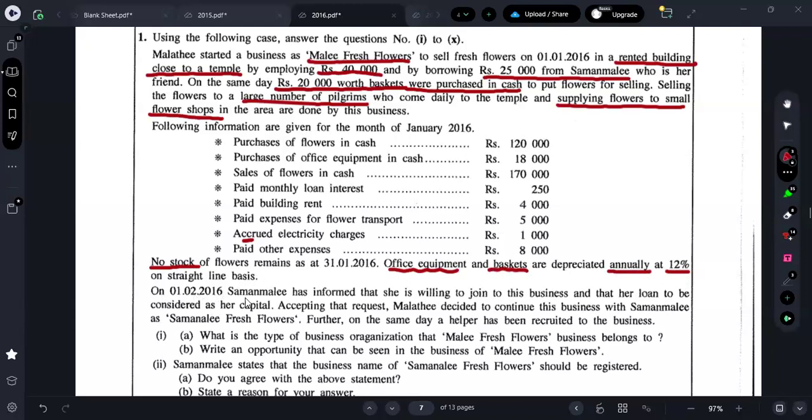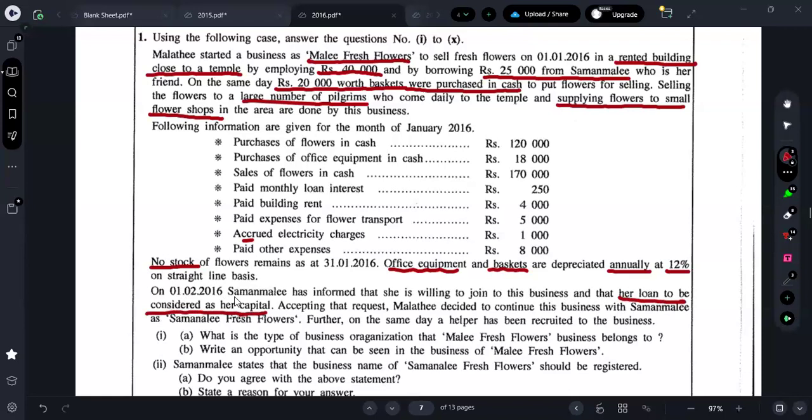On 1st of February 2016, Saman Ali has informed that she is willing to join the business. Guys, as of the previous date, as of 1st of January, Saman Ali is giving a loan. She is not joining as a partner. She is giving a loan. Now, on 1st of February, she wants to join the business, and that her loan be considered as her capital. Now she gave a 25,000 loan.